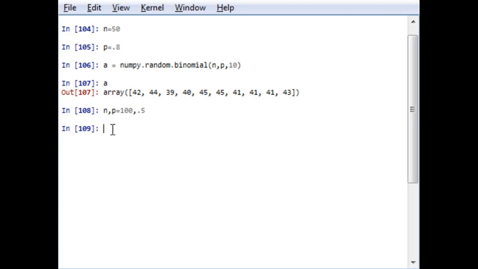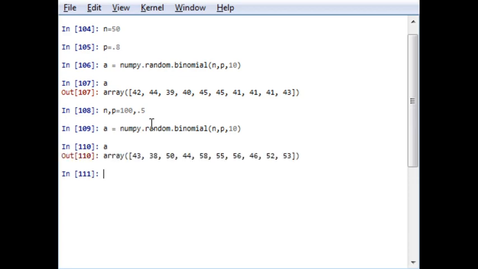This is one of the ways to assign variables in Python. You can write the variables comma separated and the values will be assigned as per the comma separation. Now if I run the function which I've used previously, and again A, the output will change as per the probability of success.